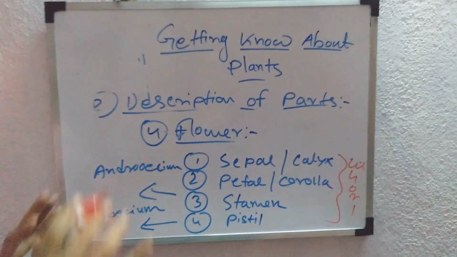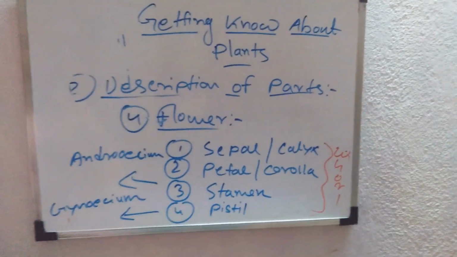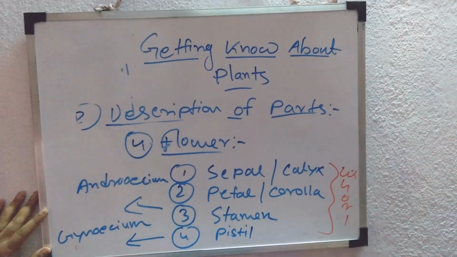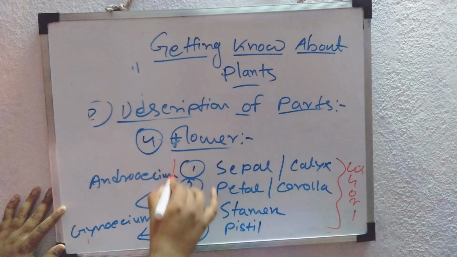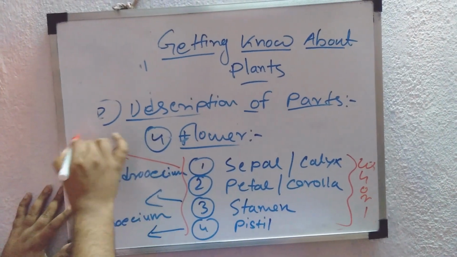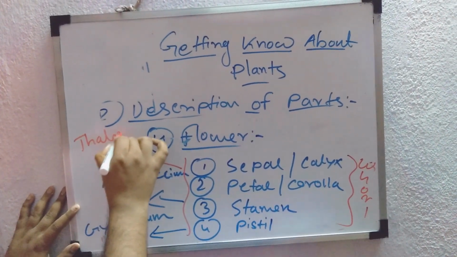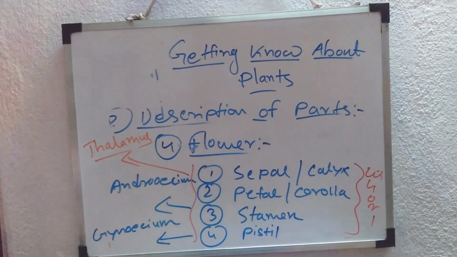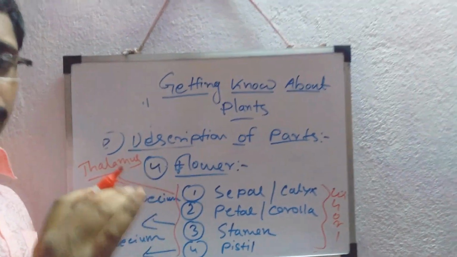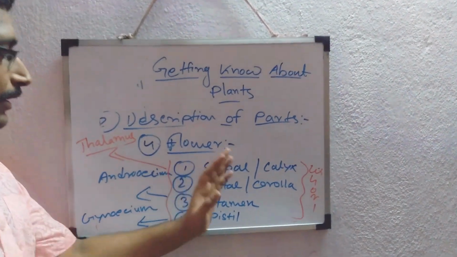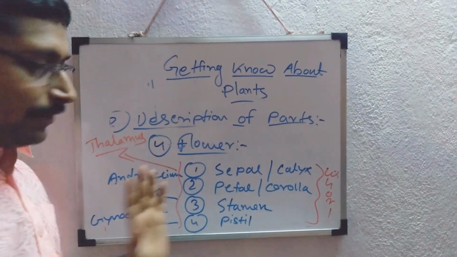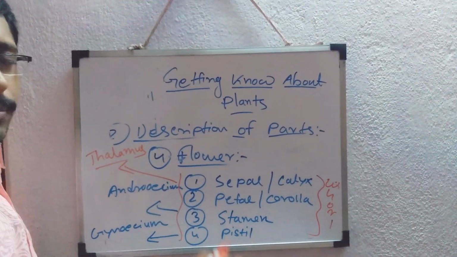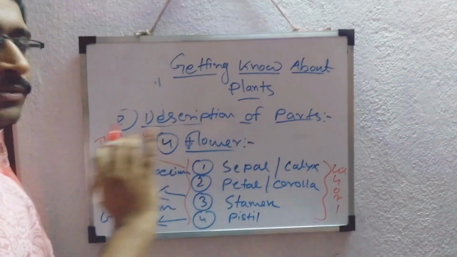So it is also called the four whorls of a flower. These four whorls of a flower are upheld in a structure that is called the thalamus. Thalamus is a structure which upholds the four components of a flower. So this is the structure of a complete flower. If the four components are there in a flower, that is called a complete flower.